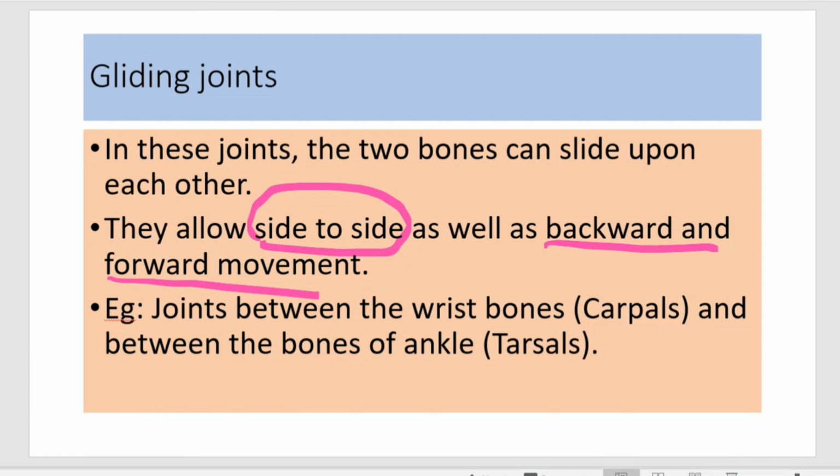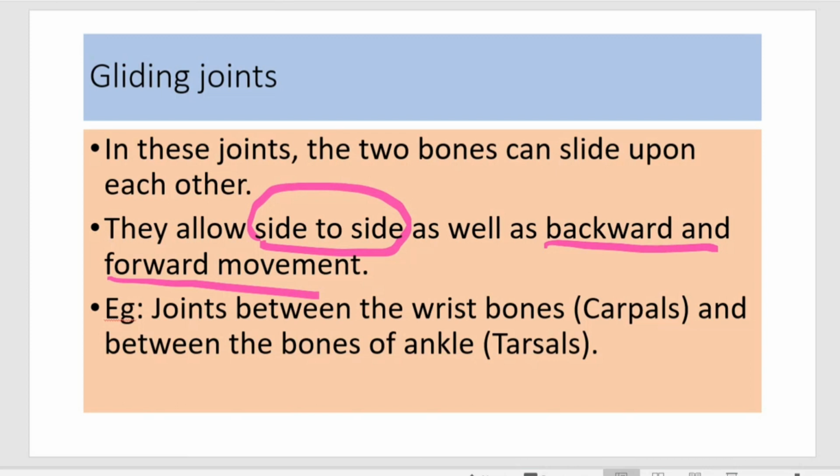The wrist bones are named carpals, and the ankle bones are named tarsals. So that is the reason you are able to hold things and do many activities using your wrist bones and ankle bones. The reason is the flexible type of joint which is present there, that is called the gliding joint.